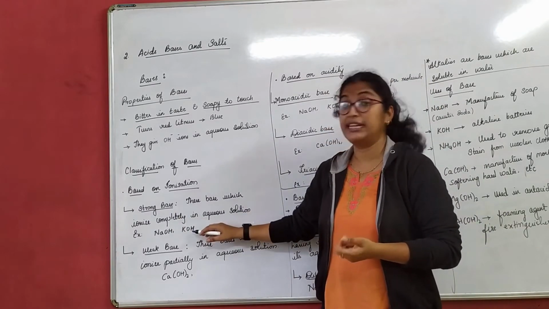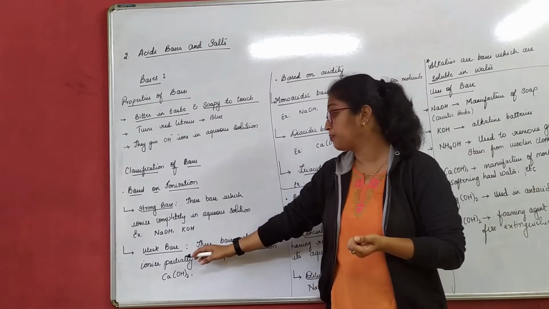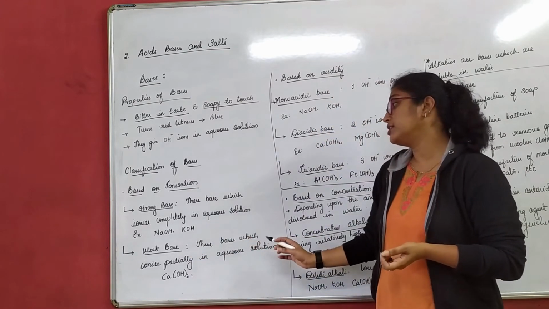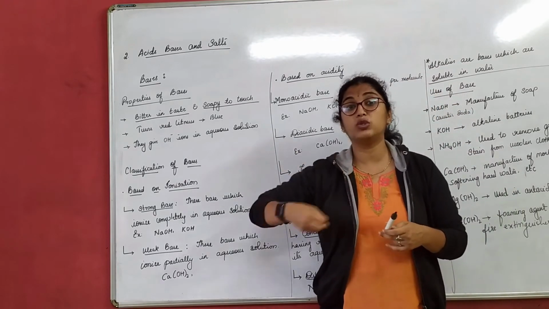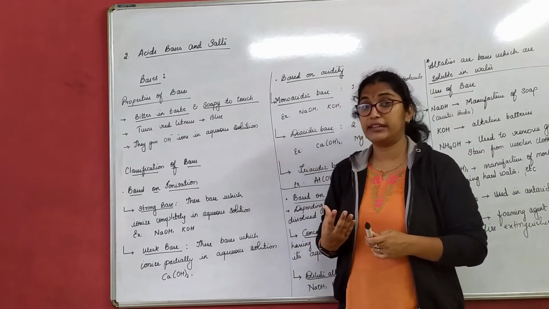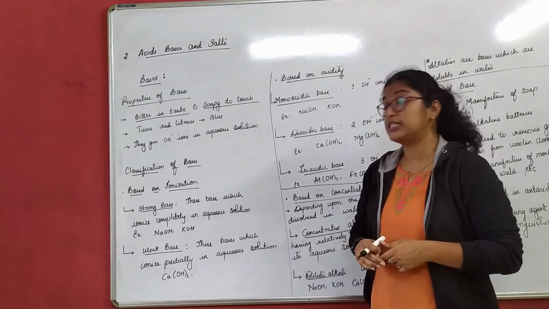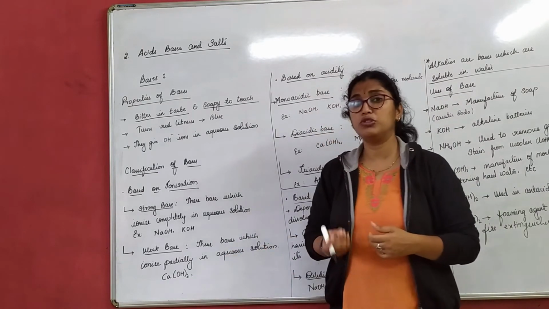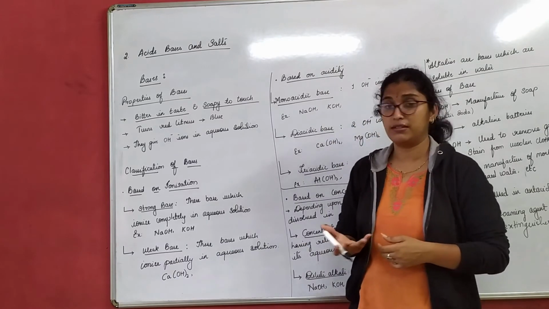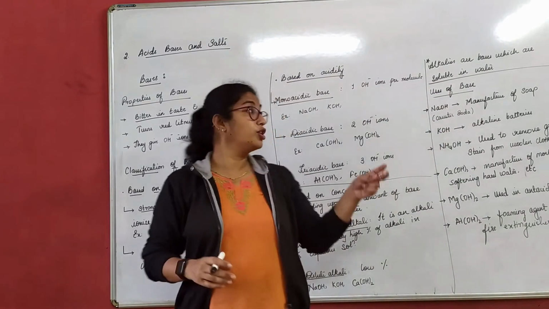Examples: sodium hydroxide, potassium hydroxide. Weak bases are the bases which ionize partially, that means they do not dissociate completely into OH negative ions. Example: calcium hydroxide. You just need to remember a few names here, right? The next part we'll move on to.